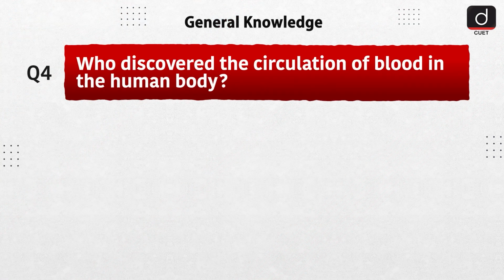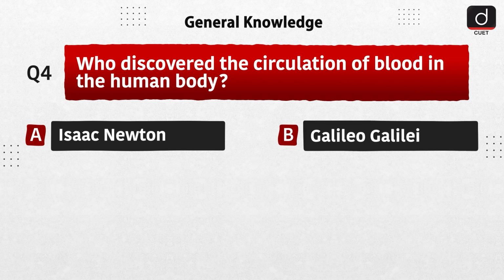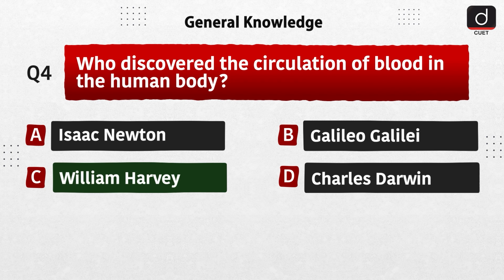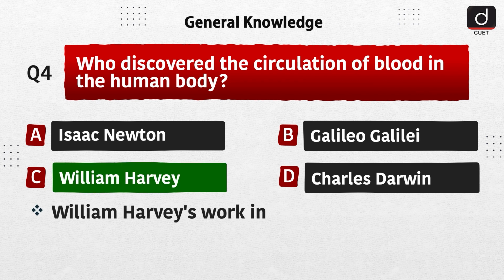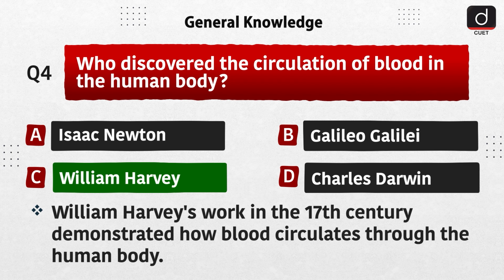Next question is, who discovered the circulation of blood in the human body? Option A, Isaac Newton, option B, Galileo Galilei, option C, William Harvey, option D, Charles Darwin. The correct answer is option C, William Harvey. William Harvey's work in the 17th century demonstrated how blood circulates through the human body.